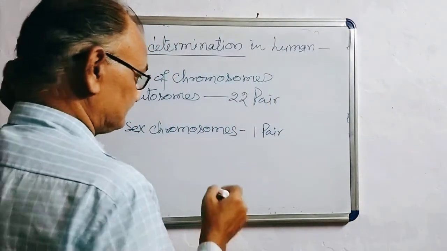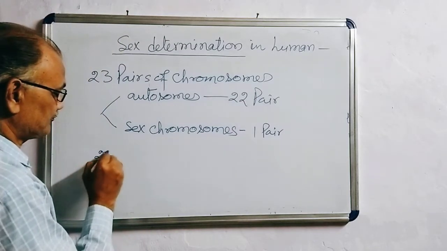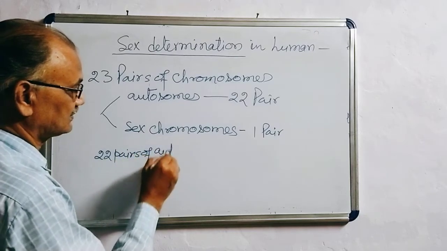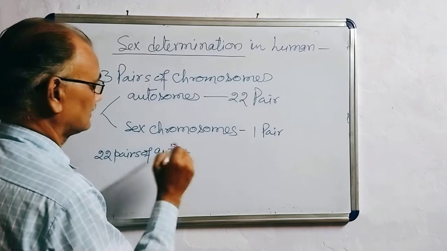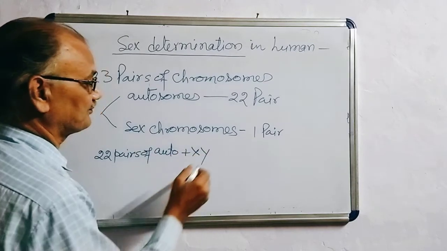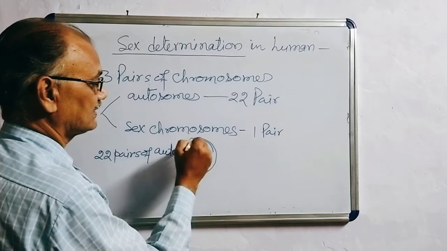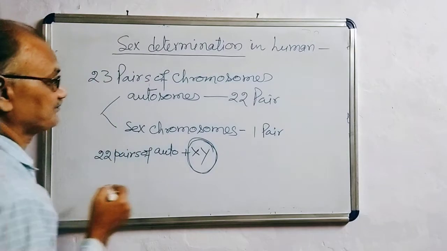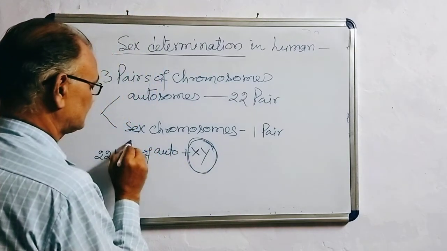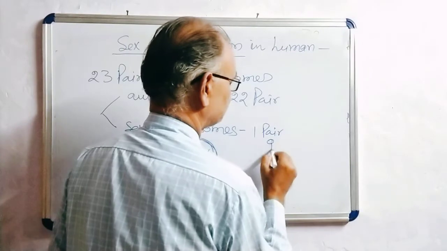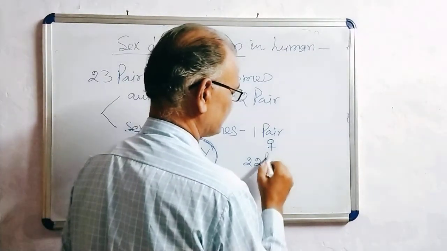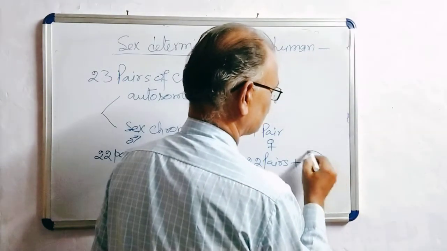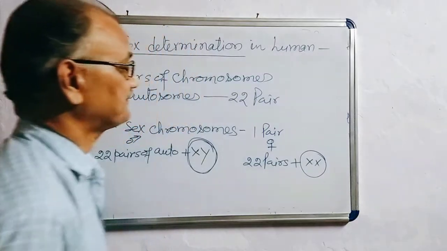In the case of male, it contains the same 22 pairs of autosomes, and X and Y sex chromosomes. This one is the sex chromosome, which participates in determination of the sex, so it is called sex chromosome. And in the case of female, that is 22 pairs of autosomes plus X and X. So this one is the sex chromosome in the case of female.